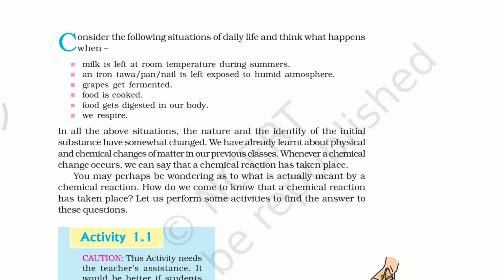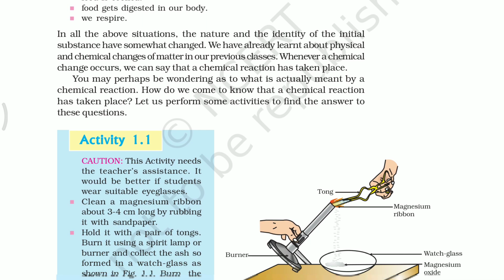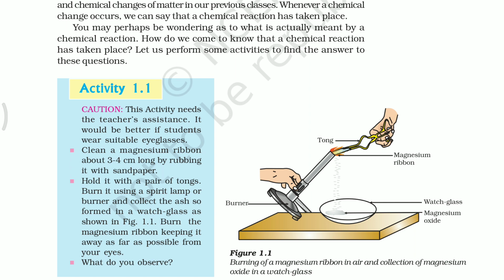Especially, we focus on chemical changes. Whenever a chemical change occurs, we can say that a chemical reaction has taken place. How do we come to know that a chemical reaction has taken place? That is our question. To answer this question, we go through some activities. First activity: take a magnesium ribbon and burn it under a free flame.